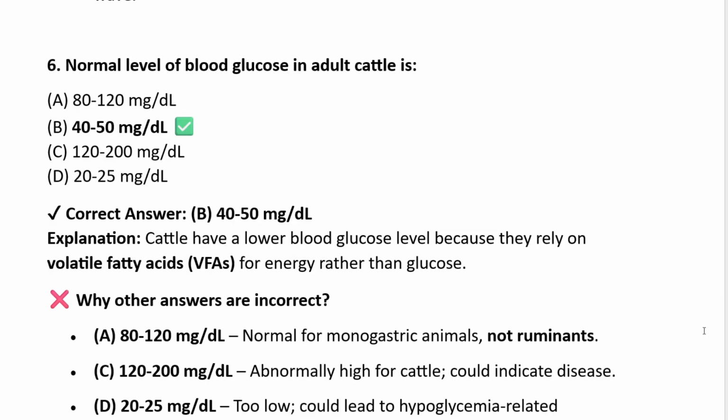Question number 6. Normal level of blood glucose in adult cattle. It is very easy. It is 40 to 50 mg per deciliter. Normally, cattle have a lower blood glucose level because they rely on volatile fatty acids for energy rather than glucose. So the correct answer is 40 to 50 mg per deciliter.